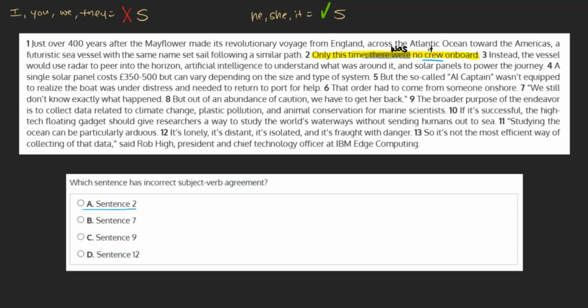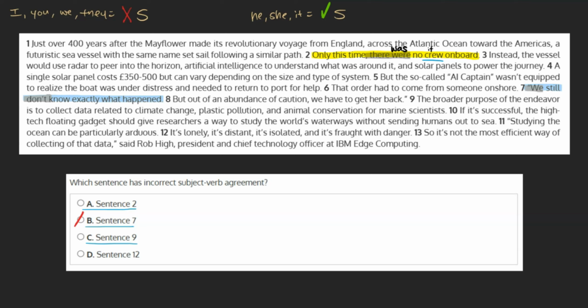This is likely our answer, but we can take a look at the other choices if we'd like to be cautious. B. Sentence 7. We still don't know exactly what happened. Our subject here is we, which we see doesn't receive an S, paired with the verb don't, or do not, with no S, as opposed to the singular does not. As all is in order here, we can mark this choice as incorrect.